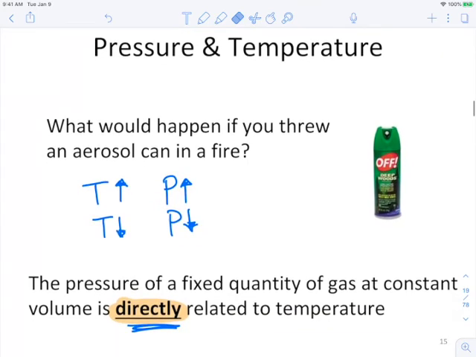All right, so the next relationship we're going to look at is temperature and pressure. You know what would happen if you threw an aerosol can in the fire. You chuck that into a fire and boom, it's going to explode. And the reason it's going to explode is because as the temperature goes up, so does the pressure in that can. And if we can't relieve that pressure, it's going to blow. So this is a direct relationship. And we could also say that if the temperature were to go down, the pressure would also go down. So again, that is a direct relationship. When one goes up, so does the other. When one goes down, so does the other.